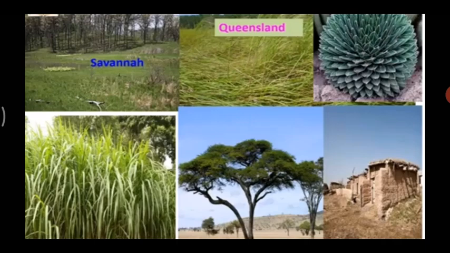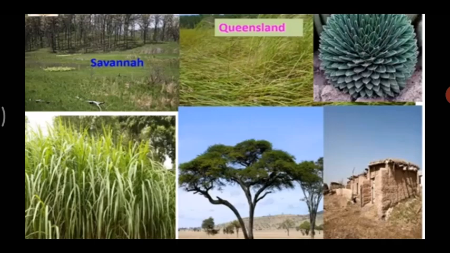Here in this region, the main tree which is found, you can see in the picture, is umbrella shaped, or you can say like a canopy. It is a gave tree, very rarely found. And here in this region, cactus is found. Here also they have herbivorous animals and carnivorous animals like lion, cheetah, hyena. All the wild animals are found in this region.